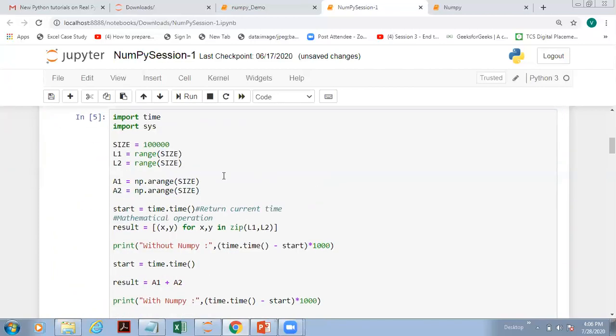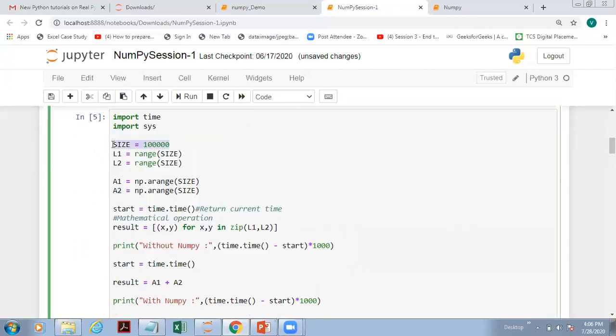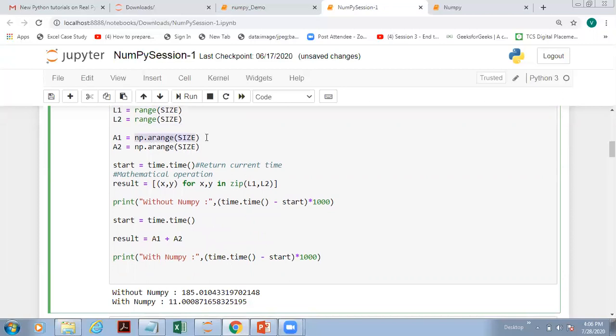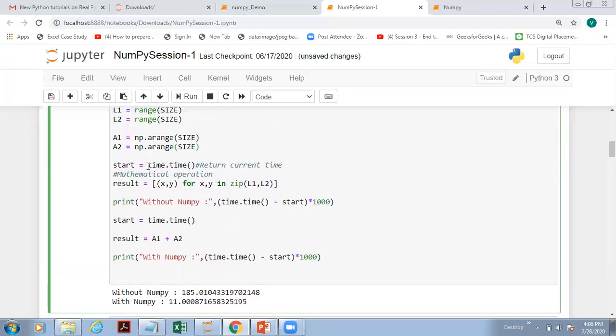Now let's come to speed. Again, let's assume we are taking a very big size, suppose 1 lakh, with range size 2, we are taking L1 and L2. Here np.arange(size) gives a1 and a2, the two arrays created using the arange method. Now see this, time.time means we are fixing the current time, this is the starting time. After that we are performing some mathematical operation.